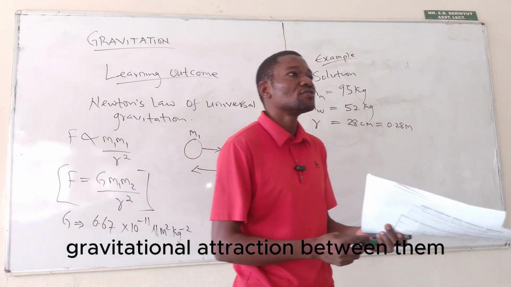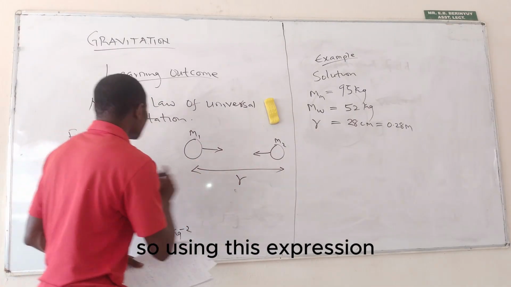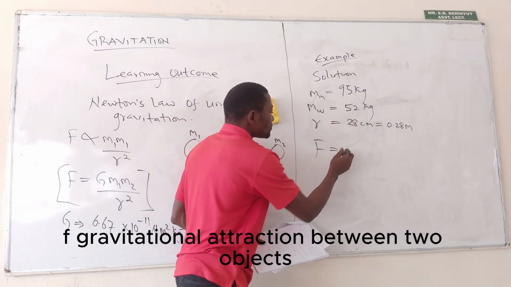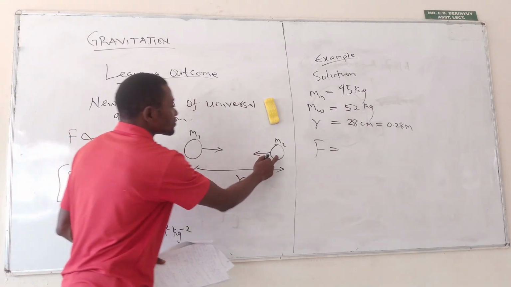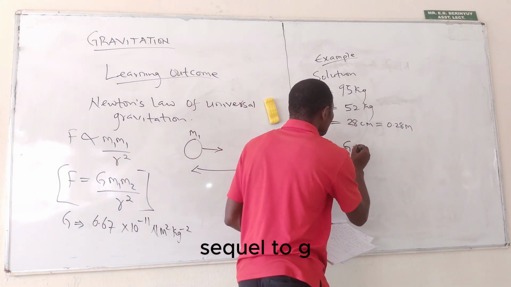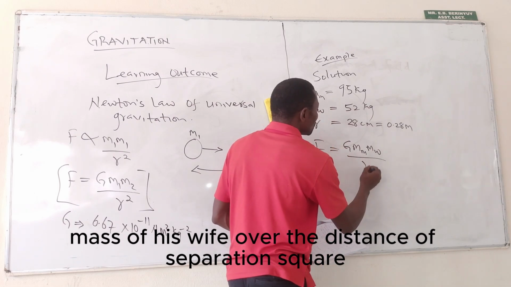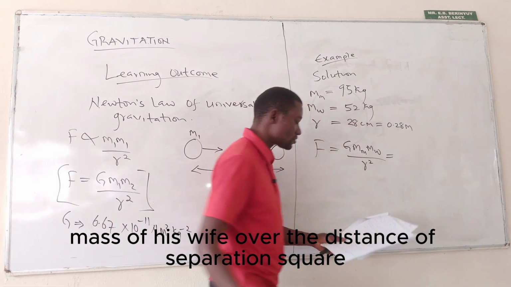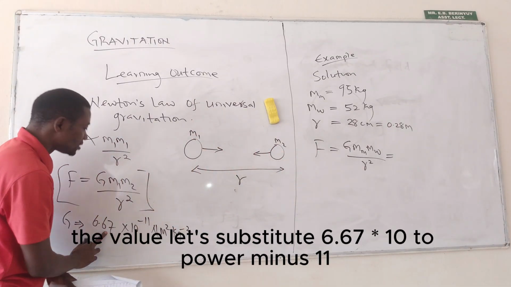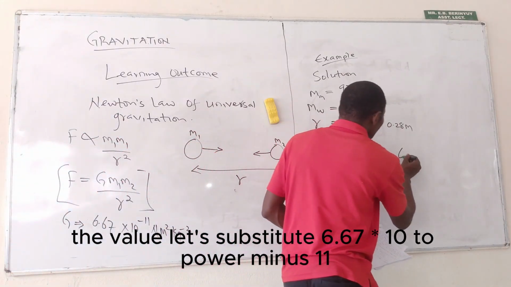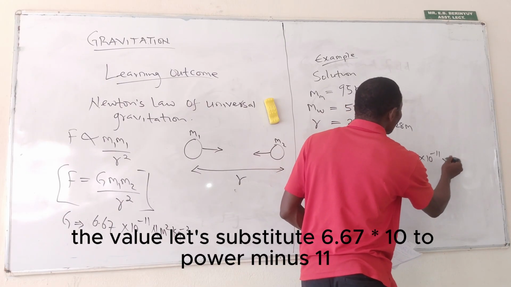So using this expression, F, the gravitational attraction between two objects, is equal to G, mass of the man, mass of his wife, over the distance of separation squared. So for G, let's substitute 6.67 times 10 to power minus 11.